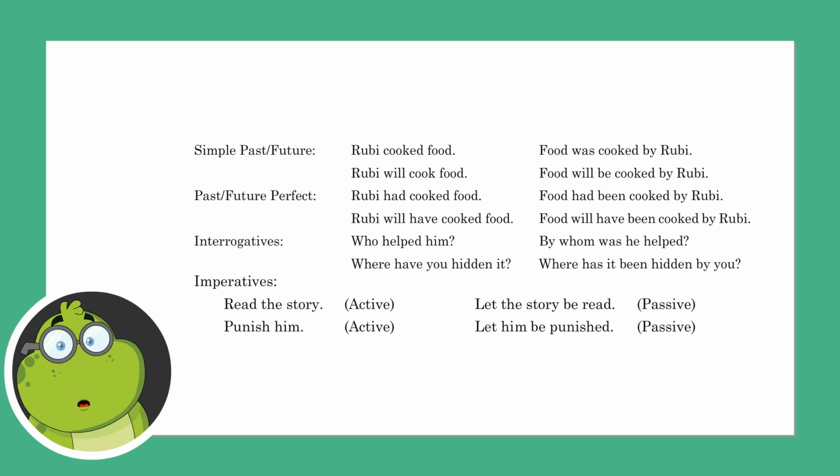Interrogatives: Who helped him? By whom was he helped? Where have you hidden it? Where has it been hidden by you? Imperatives: Read the story. Passive: Let the story be read. Active: Punish him. Passive: Let him be punished.